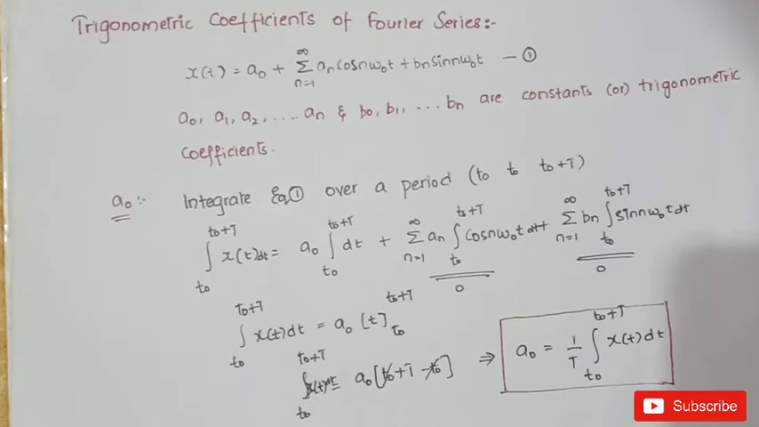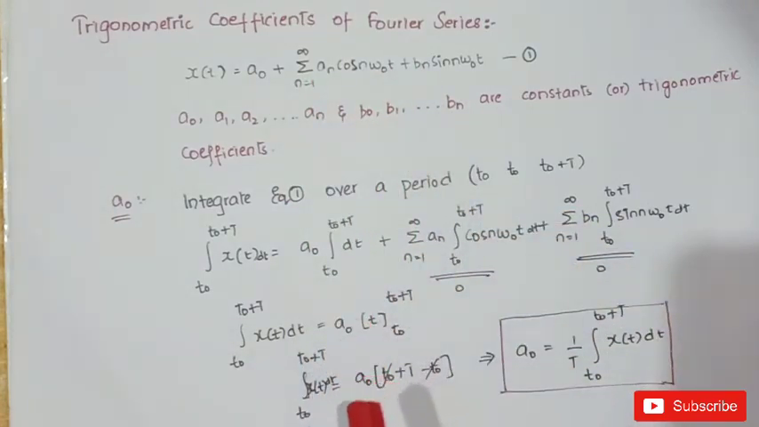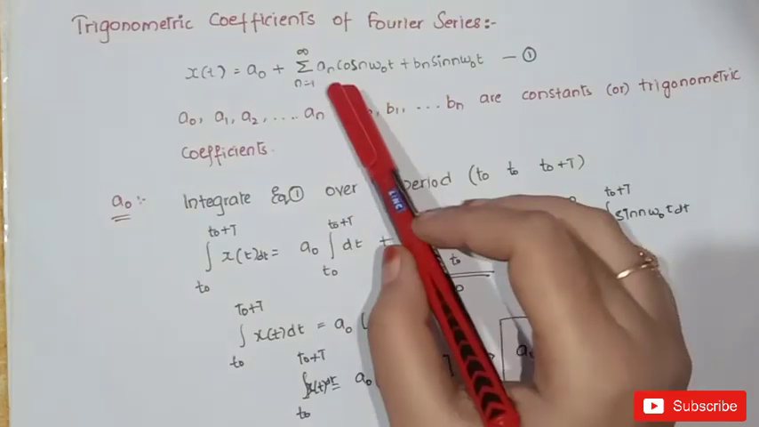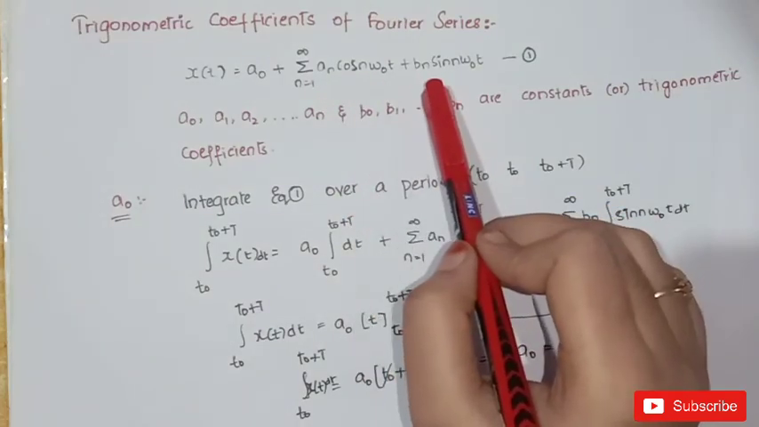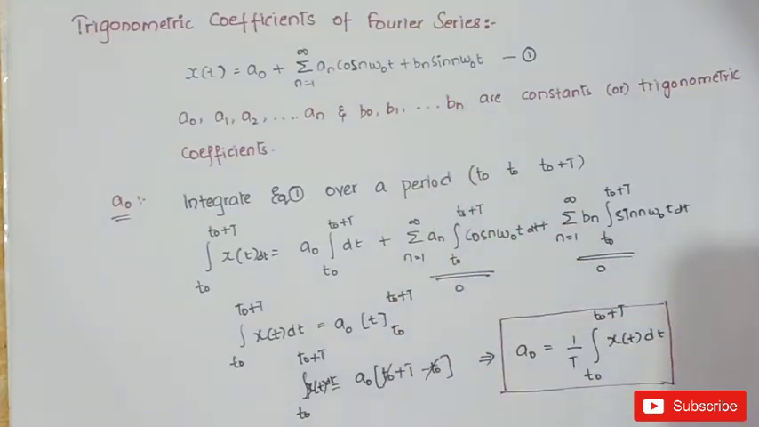Again we have two more coefficients. They are an and bn. Now we have to find an and bn. First let us find an. Before going to find the values of an and bn, we should have an idea about some standard results.